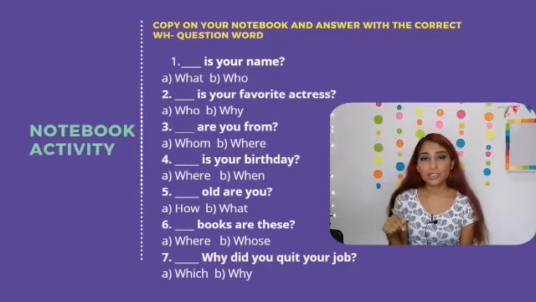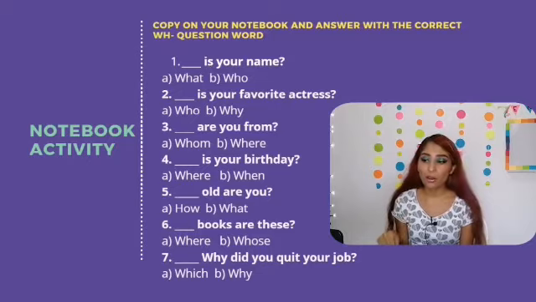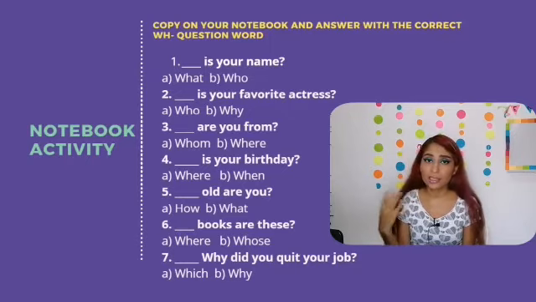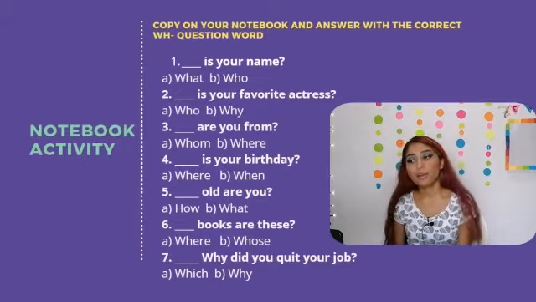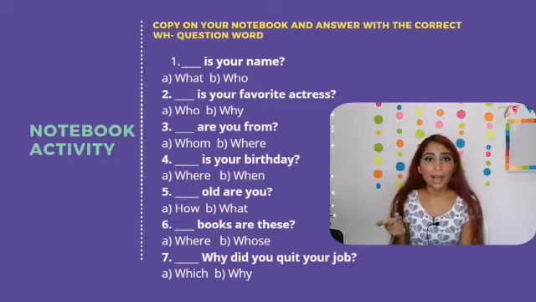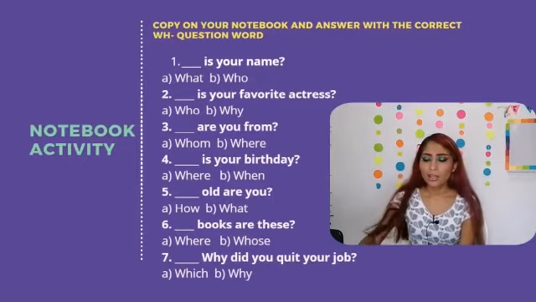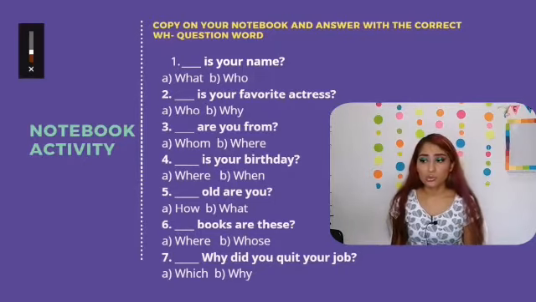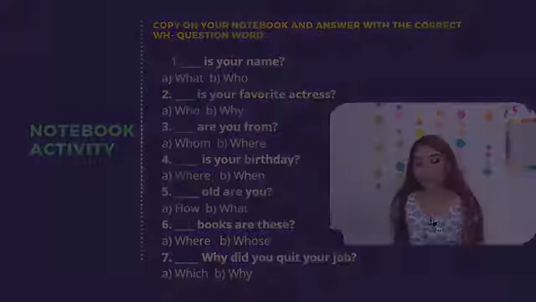So, this is your time to pause this video and copy this activity on your notebook. But if it's not clear to copy from the cell phone, the tablet, the iPad, or the computer, you can ask me and I'll be happy to send you this picture, okay? And I will also try to add this to the assignment.